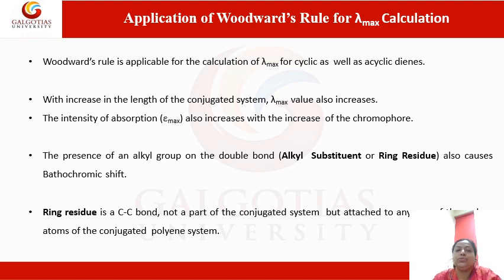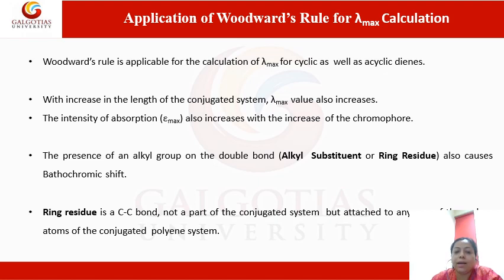So what is this Woodward's rule? It is applicable for the calculation of lambda max for cyclic as well as acyclic compounds. With the increase in the length of the conjugated system, the lambda max value also increases. Intensity of absorption also increases with the increase in the number of chromophores. If an alkyl group is present on the double bond, that is an alkyl substituent or a ring residue, then it can cause a bathochromic shift. Bathochromic shift means that the lambda max value shifts towards the right, or increases, so it is also called the red shift.